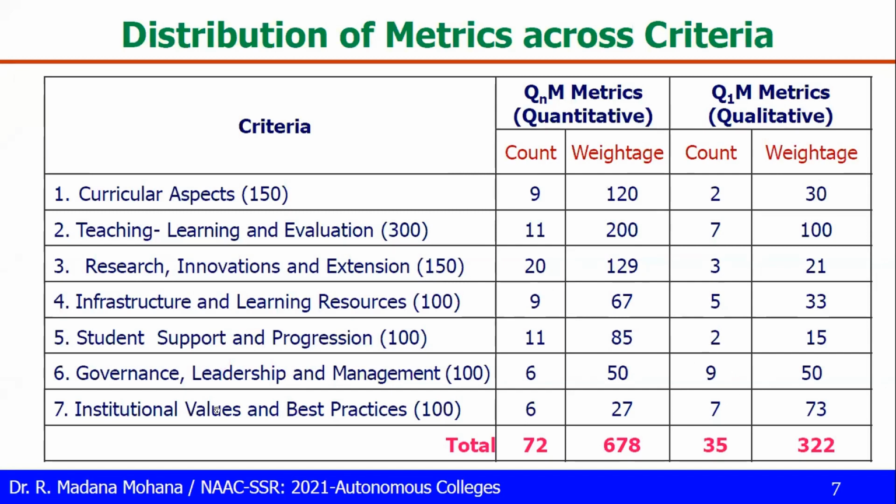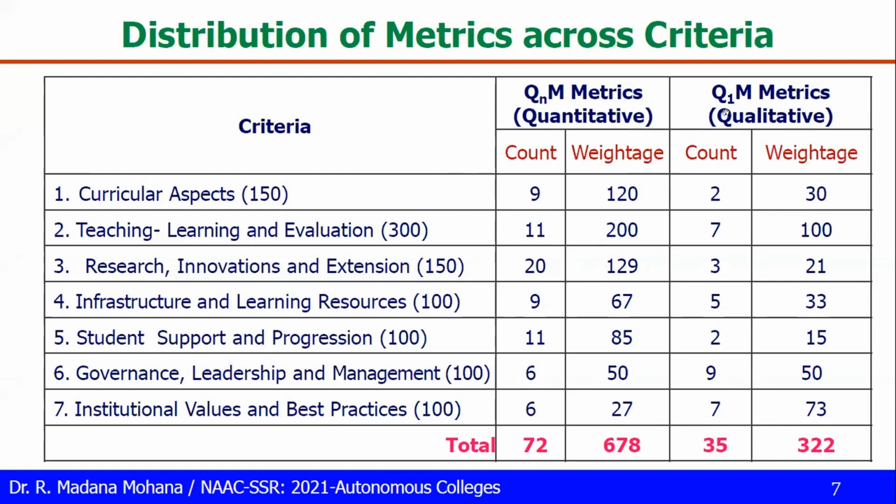Then criteria 7, institutional values and best practices, overall weightage is 100. So 6 quantitative metrics with 27 weightage. Then 7 qualitative metrics with 73 weightage. Now if you take the sum of qualitative and quantitative, so total quantitative metrics together, all the 7 criteria, 72 quantitative metrics with 678 weightage.